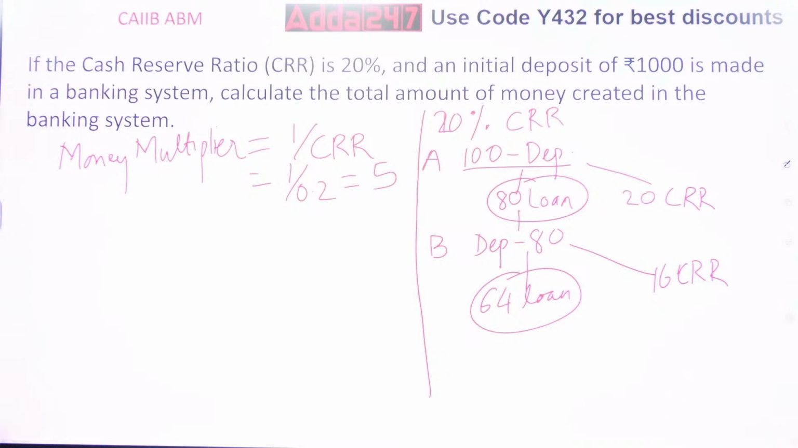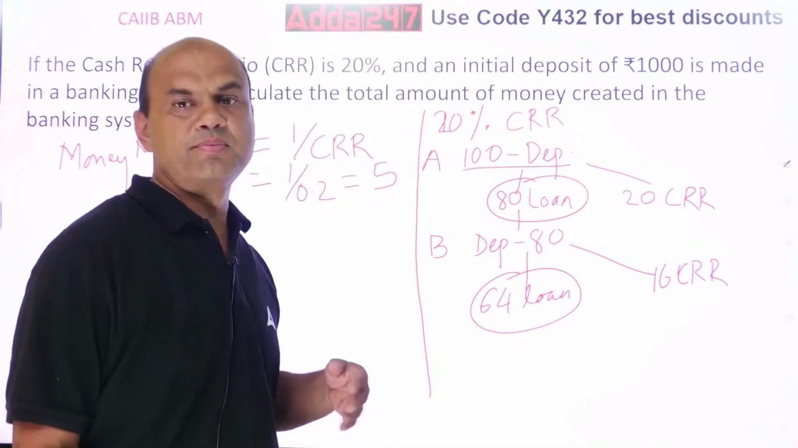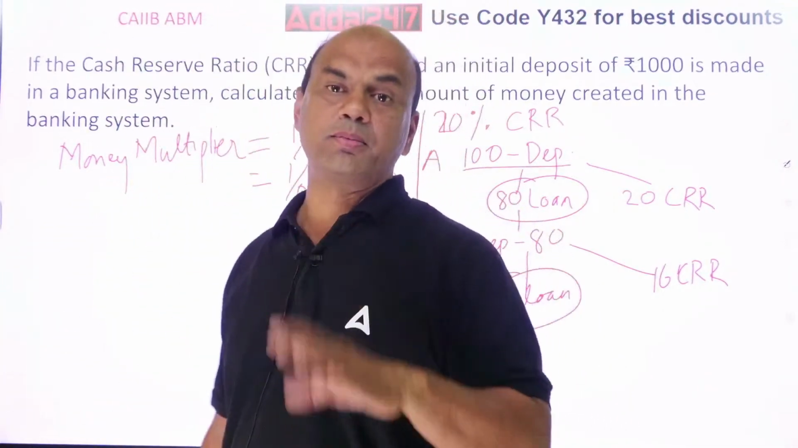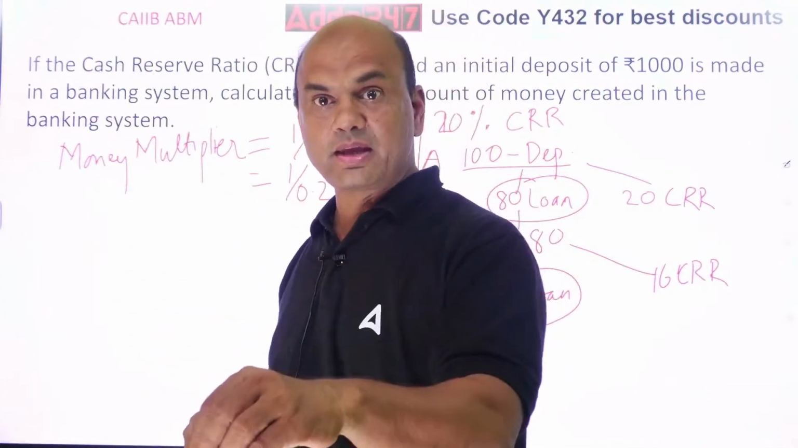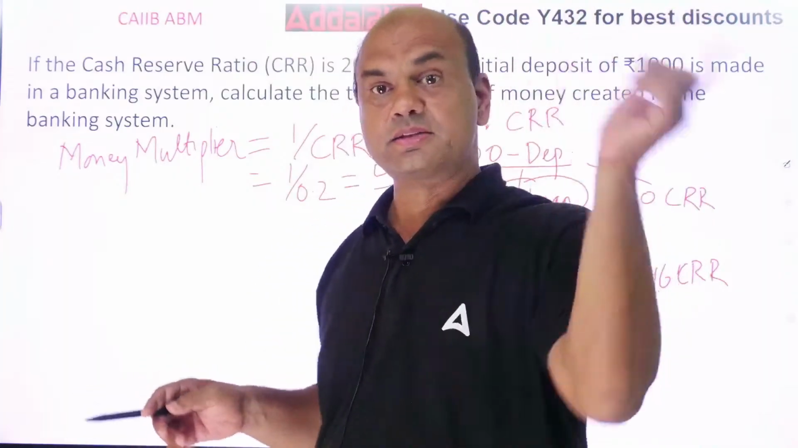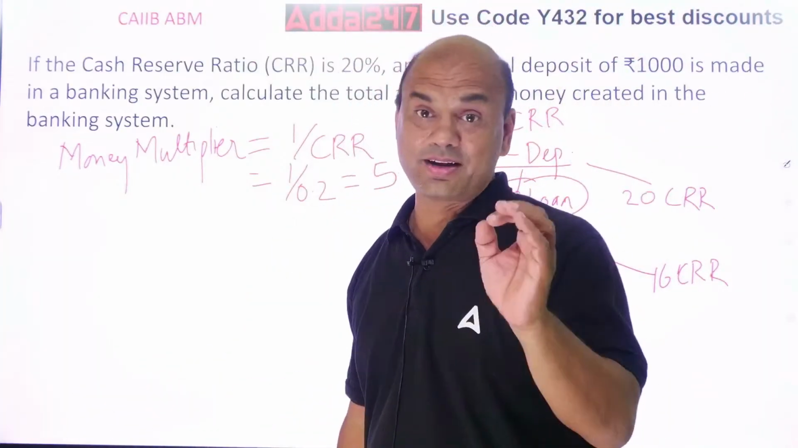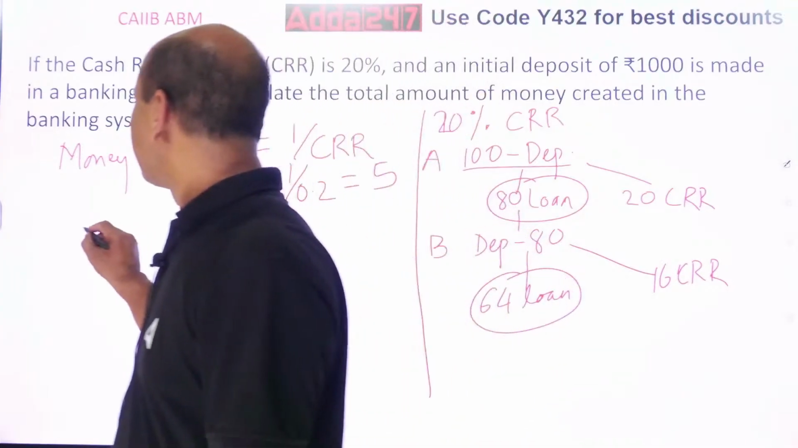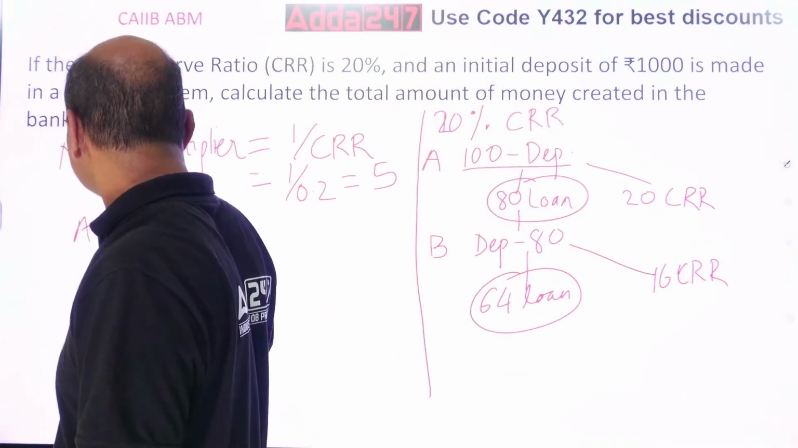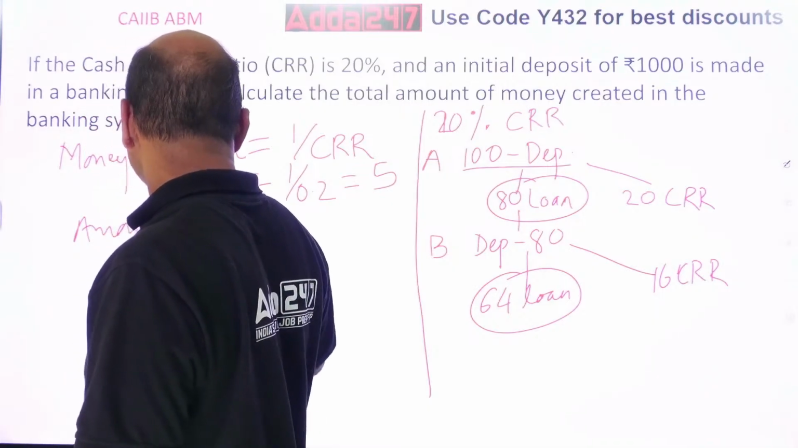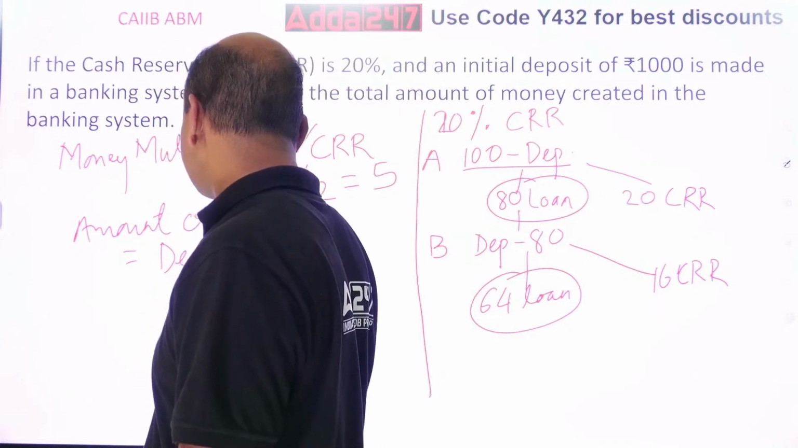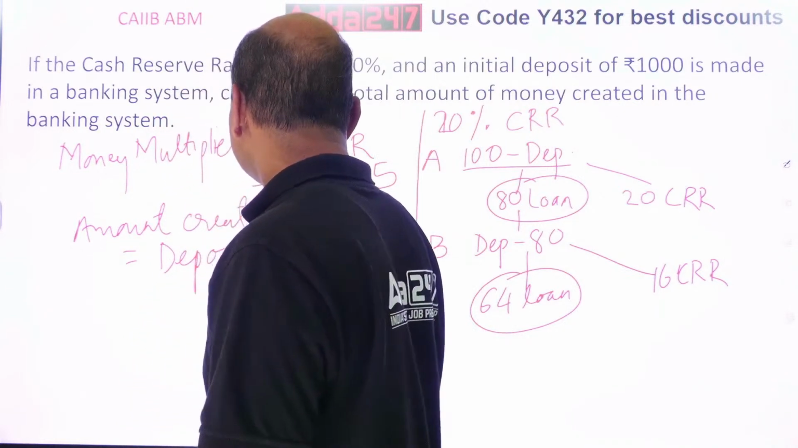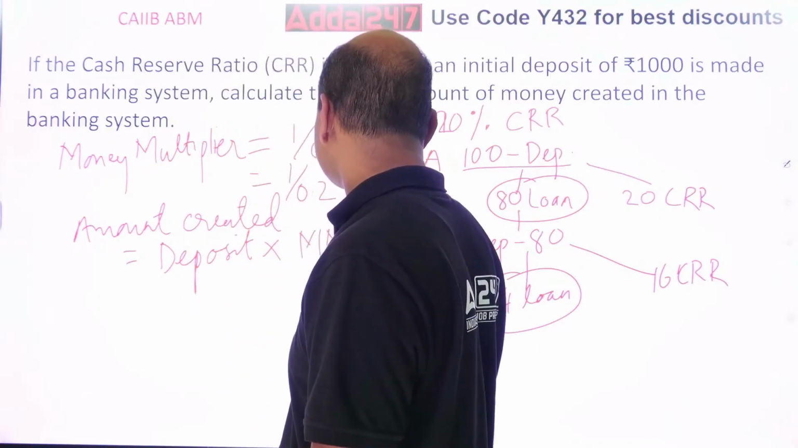That is the question. Using this deposit of 1000 rupees, if I make a 1000 deposit in the bank, what is the amount created in the entire banking system? Bank A, Bank B, Bank C, Bank D, like this. Very tricky. Amount created equals, very important, deposit into money multiplier. See this formula.